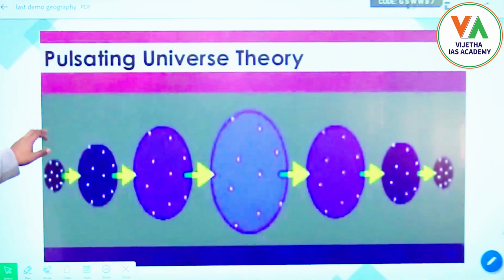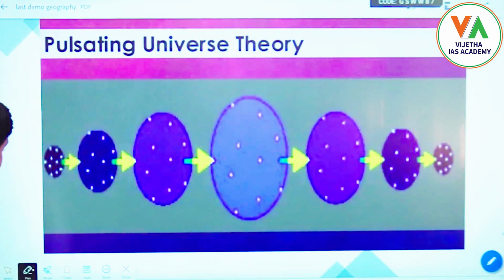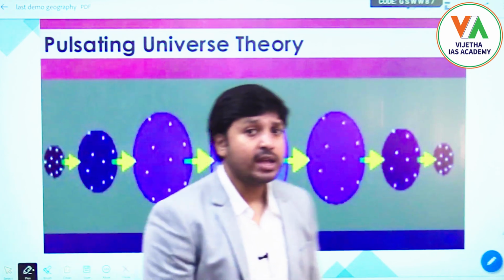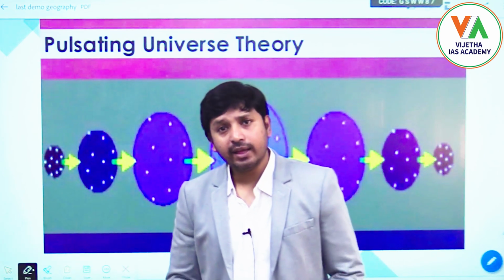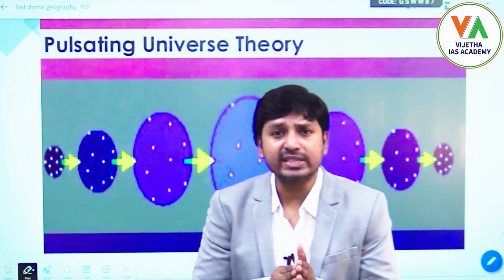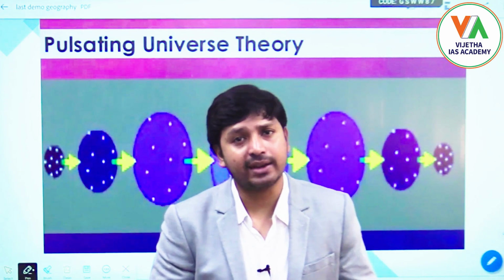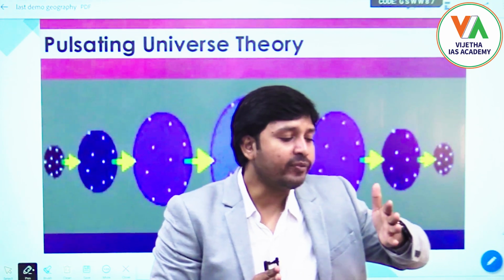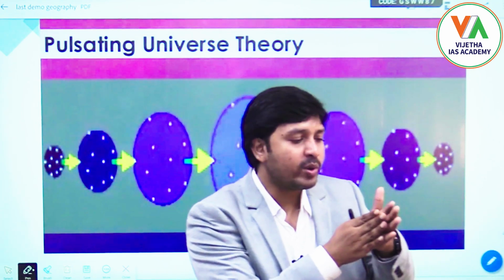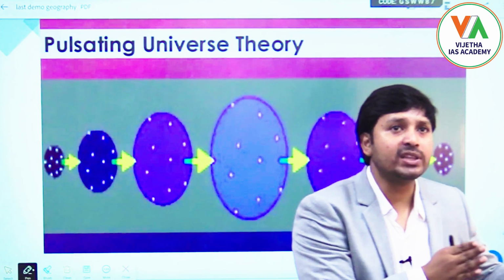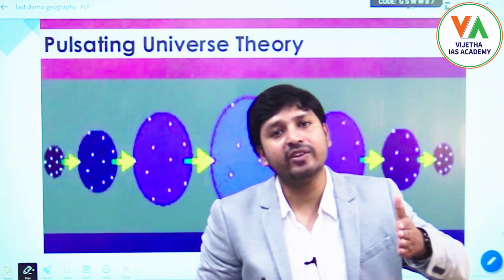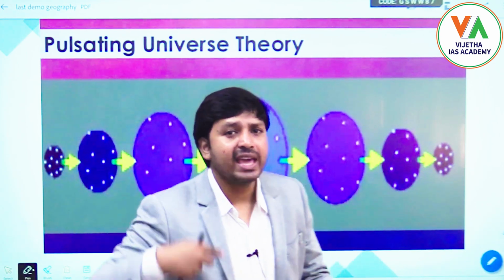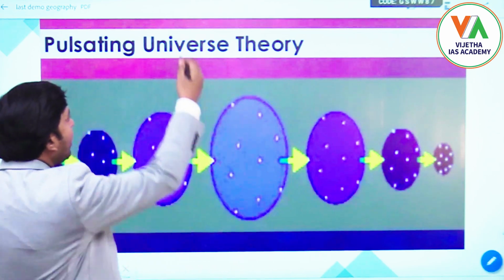According to this pulsating theory, remember, the universe has been formed in a cyclical manner. There will be a continuous expansion. After the expansion there will once again be a contraction, after this contraction once again expansion, once again contraction. Like this a continuous cycle will take place.